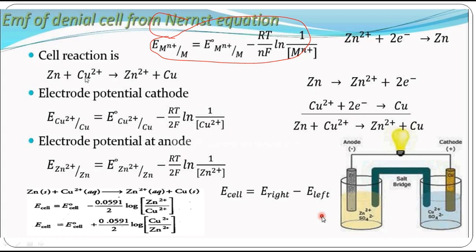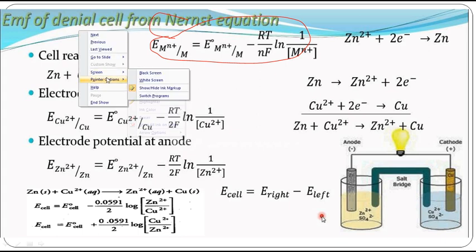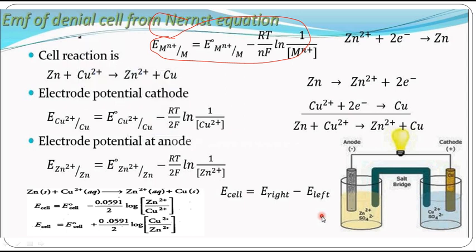Again, I am going to consider this reaction. Let us consider the Daniell cell. Some mistake here, it's D-A-N-I-E-L.